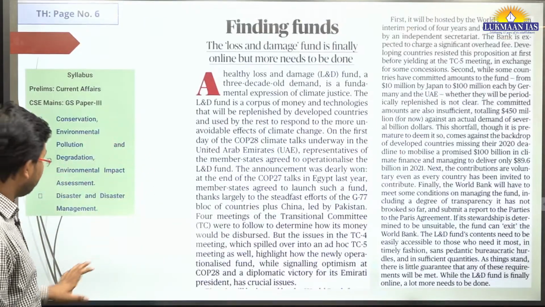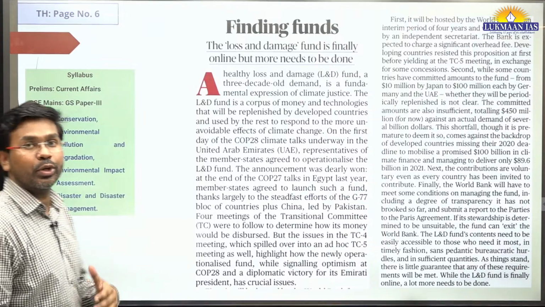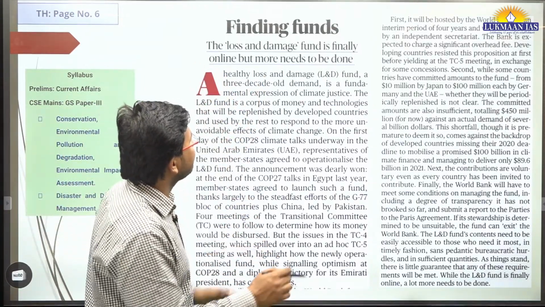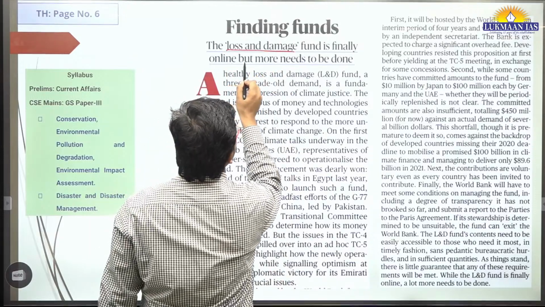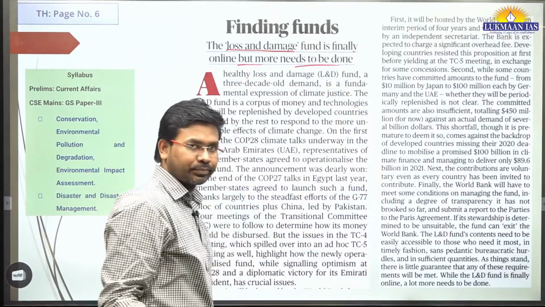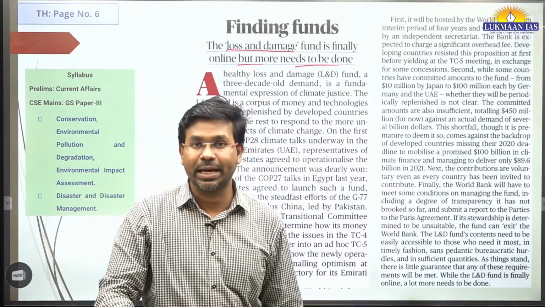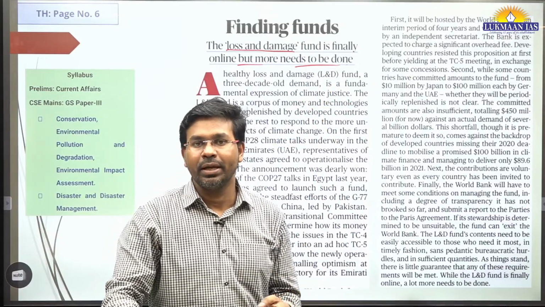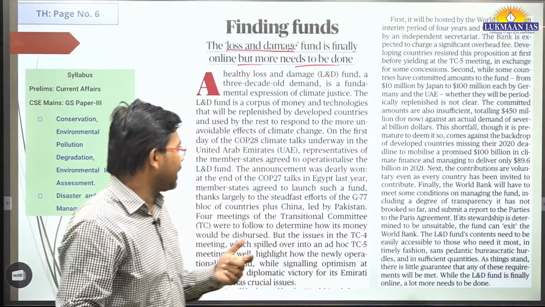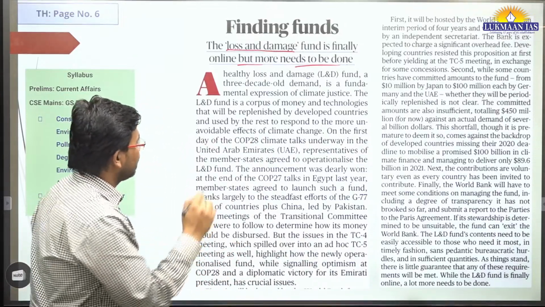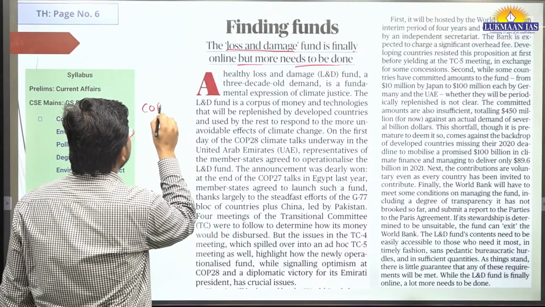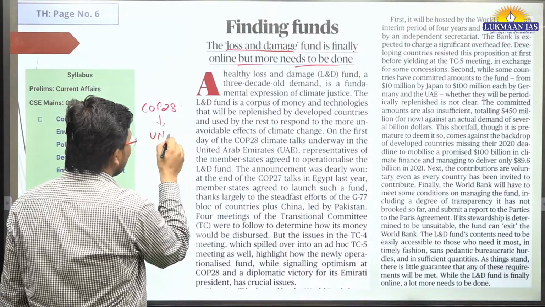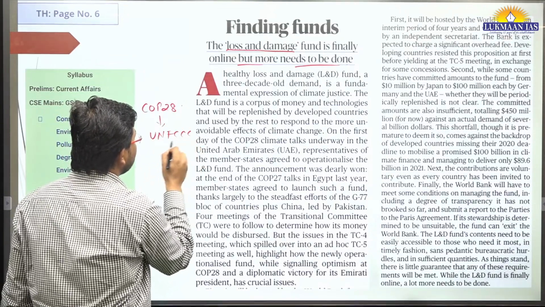So with this, let us now move to another article. We are going to discuss this article quickly. Finding funds, loss and damage fund is finally online, but more needs to be done. Although we discussed this article in the previous articles discussion, let us quickly have an introduction to it again. So the Conference of Parties 28 is being held in Dubai. This conference is related to the United Nations Framework Convention on Climate Change.